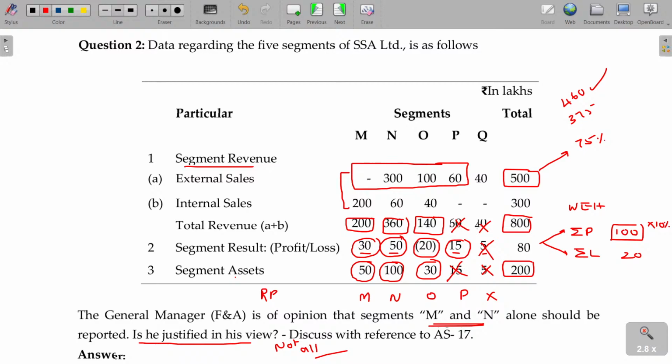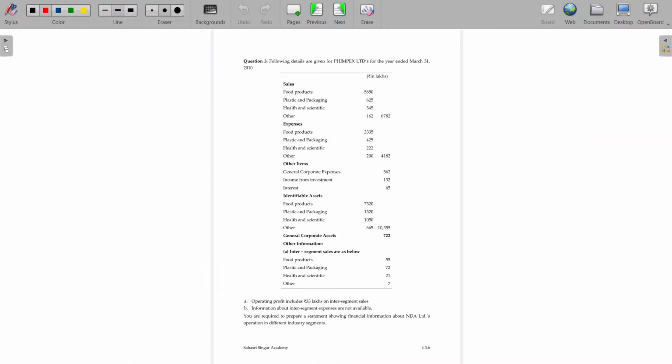Shall I move on to the next one? Third question. Now, third question, you have to prepare separately.